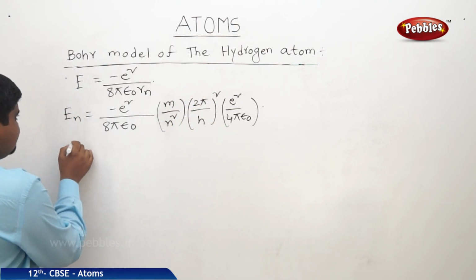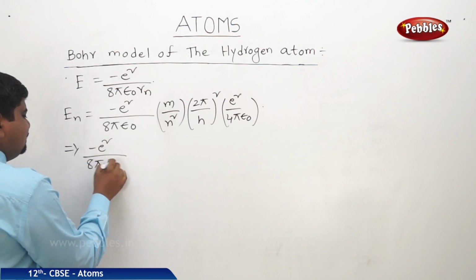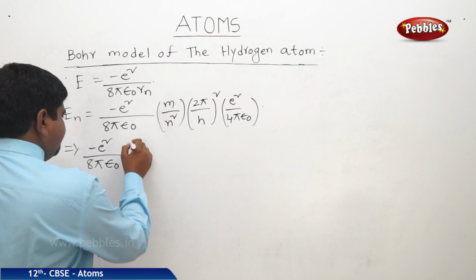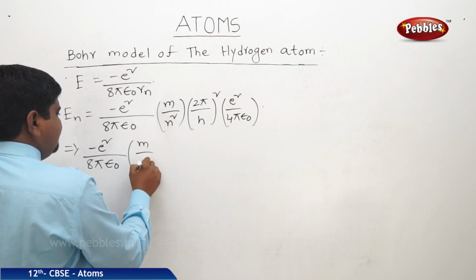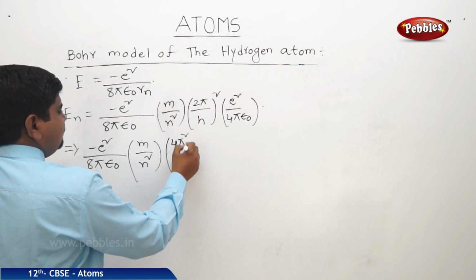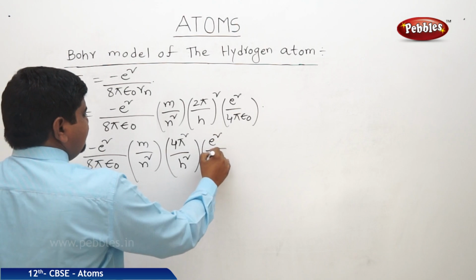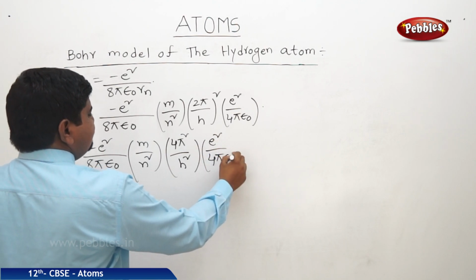So the equation changes like this: minus e square by 8 pi epsilon naught into m by n square into 2 pi whole square means 4 pi square by h square into e square by 4 pi epsilon naught.